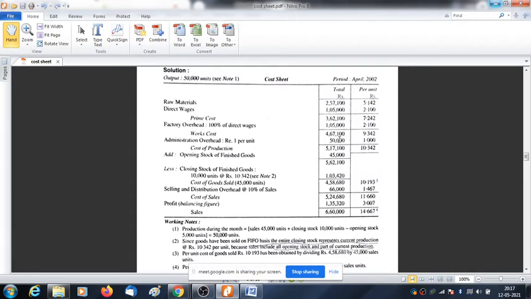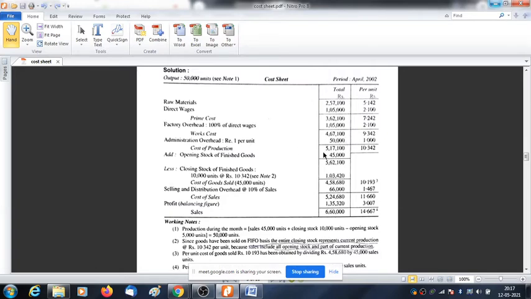4,67,100. Divide by 50,000 units. You get the per unit cost 9.342. Then administration overhead. I have mentioned that it should be taken on production unit. So production unit is 50,000 units. 50,000 into rupees 1 per unit will give you rupees 50,000.